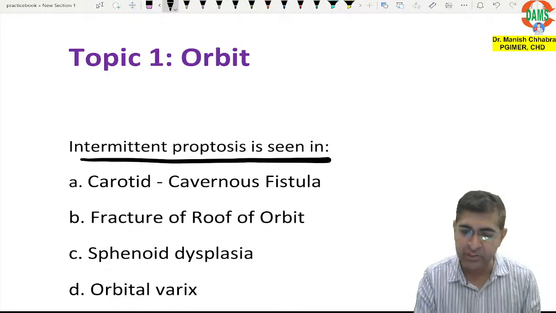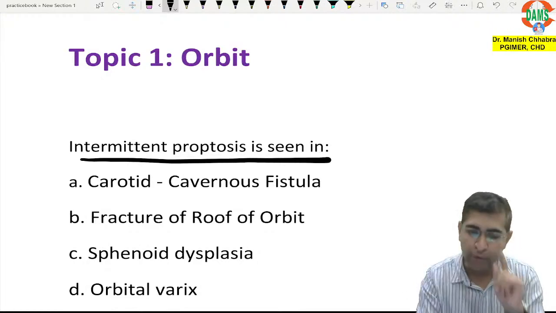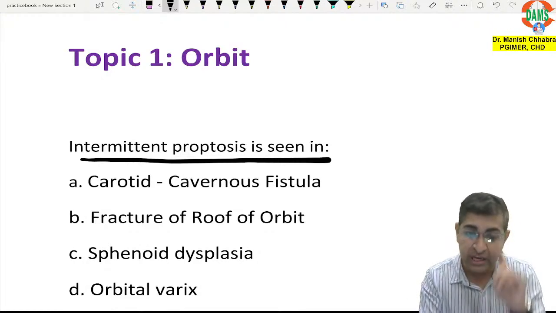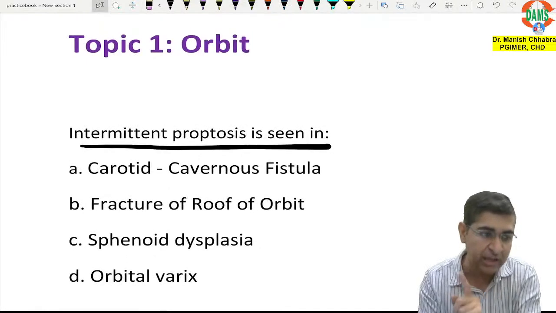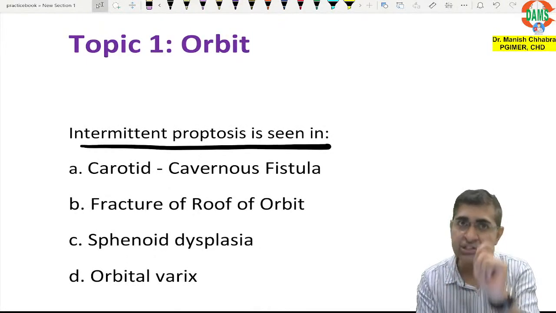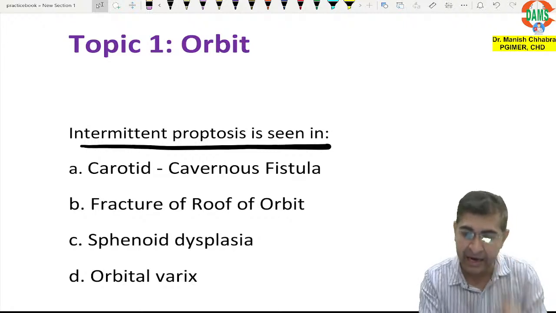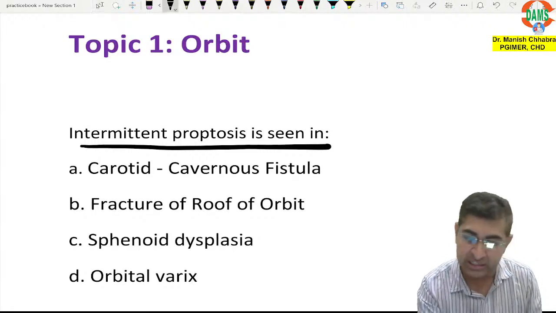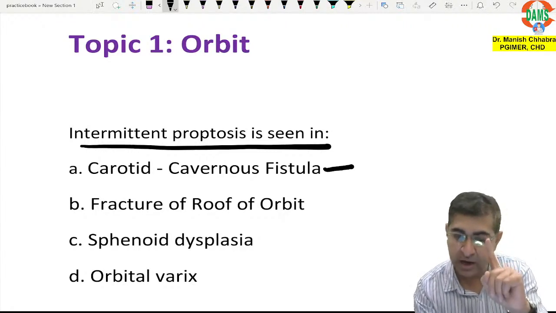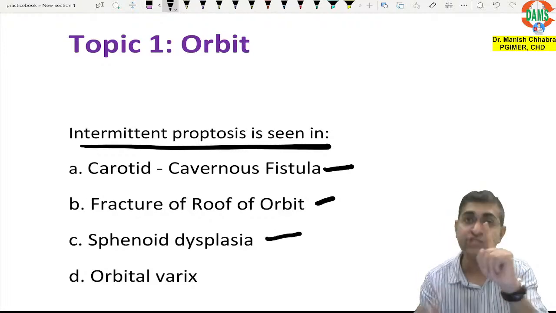Now there are 4 options. Out of these 4 options, can you give me the answer? Yes. Now the answer I'm going to tell you in the end, but first let's discuss carotid cavernous fistula, fracture of roof of orbit and sphenoid dysplasia.